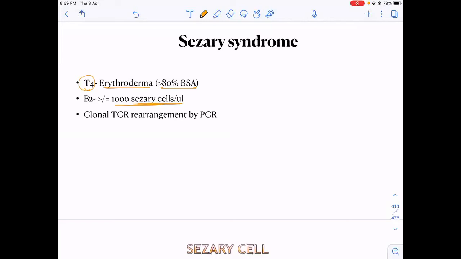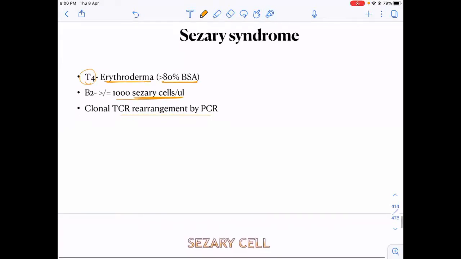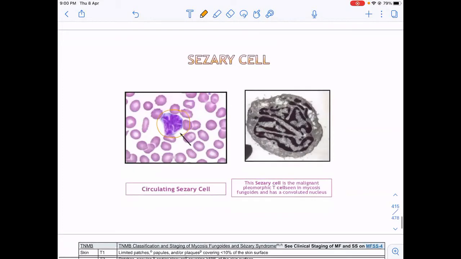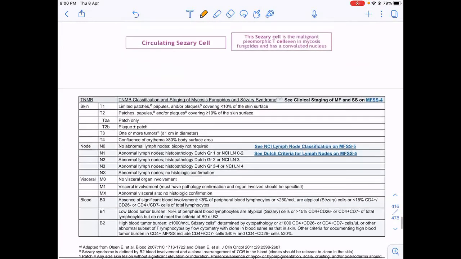So how do I recognize a Sézary cell? What kind of nucleus will it have? Cerebriform nucleus. And there are some specific T cell rearrangements in the Sézary cells. They are CD4 positive, CD7 negative. They are CD4 positive, CD26 negative most of the times. So these circulating Sézary cells have a cerebriform, convoluted kind of nuclei.